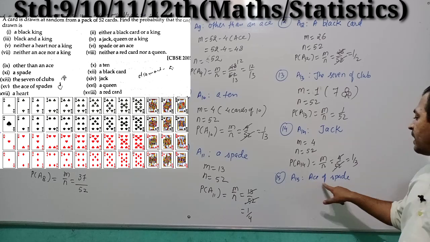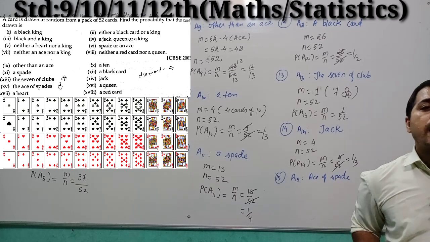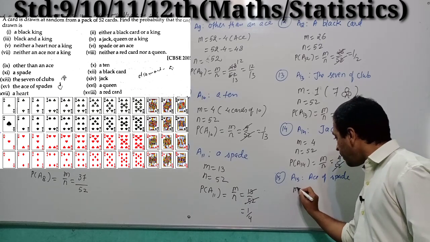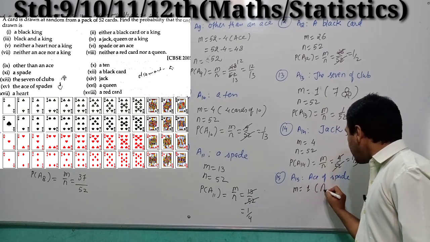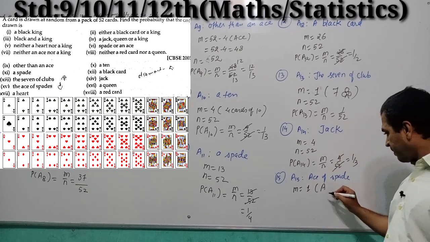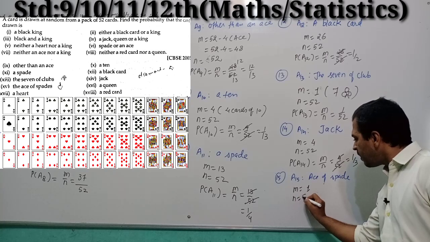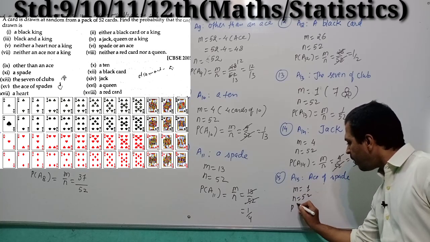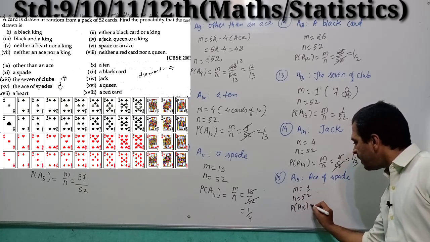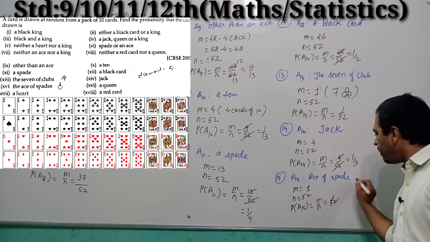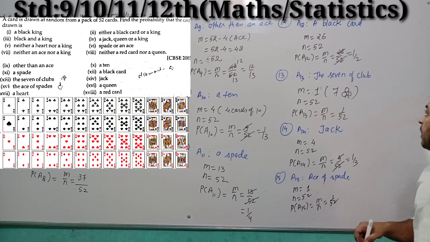So for ace of spade, there is only one card of ace of spade. So M is equal to 1, and N is 52. So P of A15 is equal to M by N, 1 by 52. Right students? Okay.